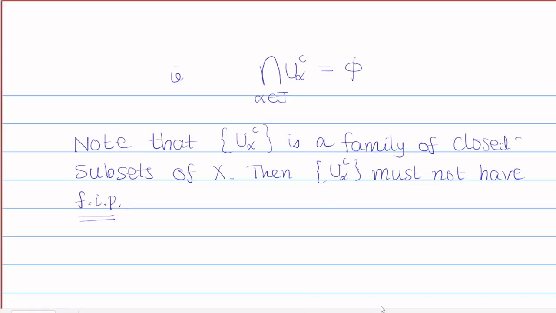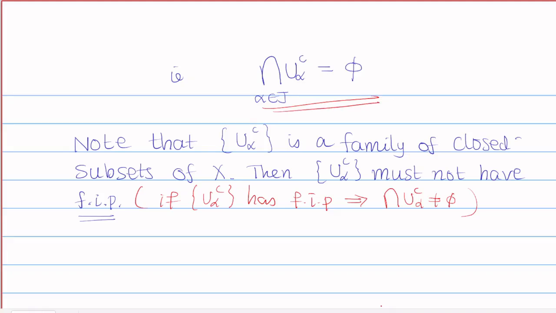To say it more clearly, if U alpha complement has the finite intersection property, then this must imply that the intersection of all the complements is non-empty. Understood? But here it is equal to empty, so this will not have the finite intersection property.